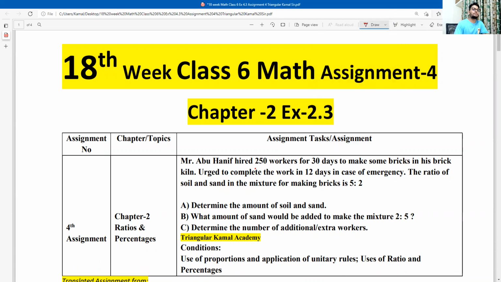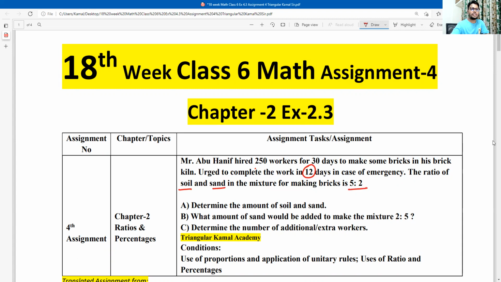Mr. Abu Hanif hired 250 workers for 30 days to make some bricks in his brick kiln. He was urged to complete the work in 12 days in case of emergency. The ratio of soil and sand in the mixtures of making bricks is 5:2. That means he wanted to complete his work within 12 days. And this is the first information. Another is the ratio of soil and sand in the brick mixtures, which is 5:2.